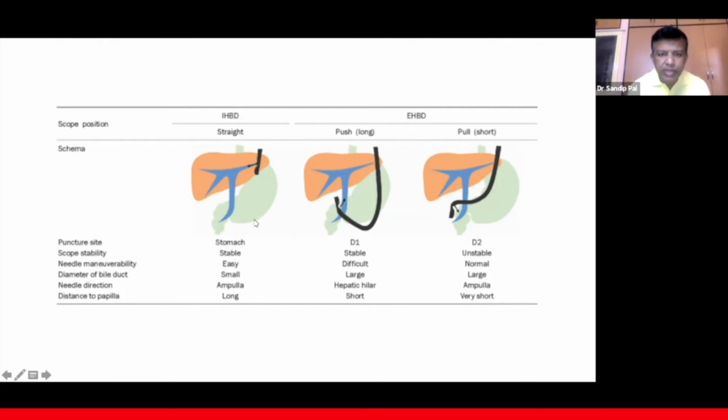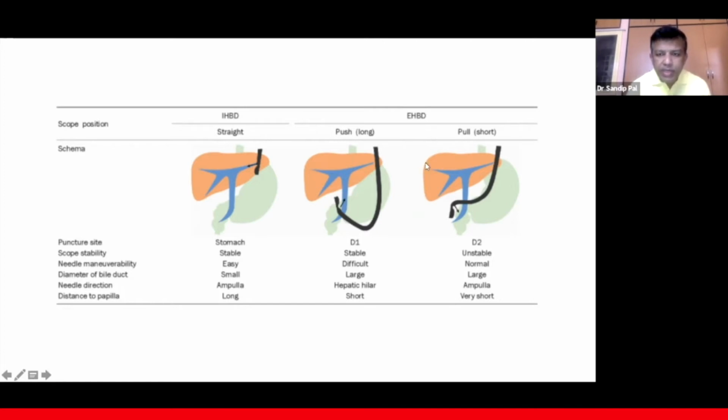For intrahepatic biliary drainage, as you can see in this figure, the puncture site is from the stomach. The scope stability is stable. The needle maneuverability is easy. Diameter of the bile duct is small. Needle direction should be towards the ampulla, and the distance to papilla is usually long.